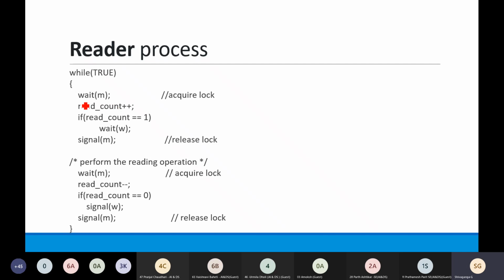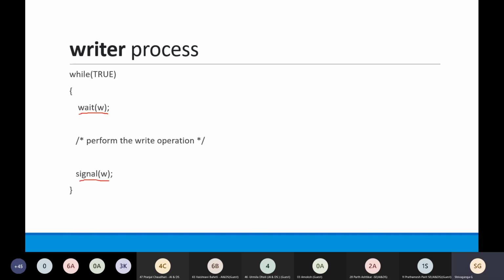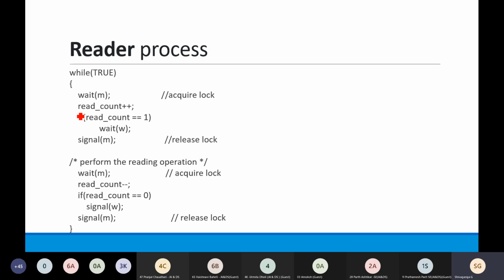Whenever a reader is reading, it will send the wait signal on m. Okay, this m is a different variable; this is w and this is m. Then read count. What is read count? Read count is a variable that says how many readers are currently reading that shared resource.